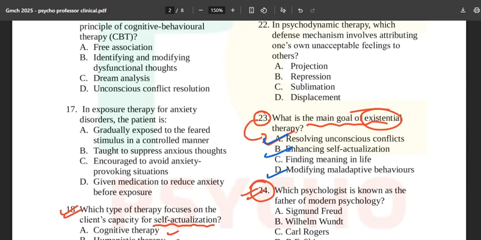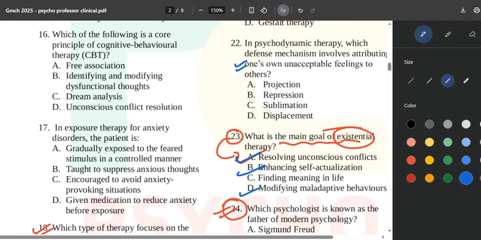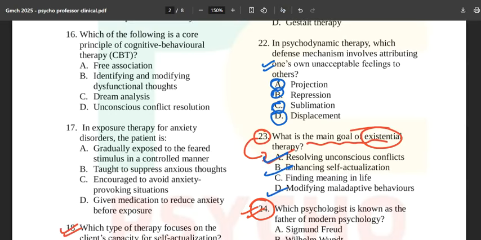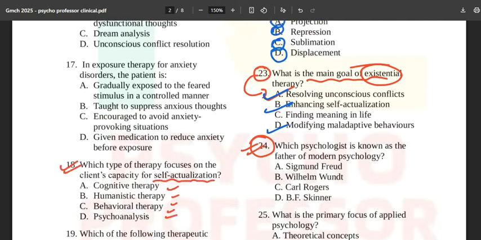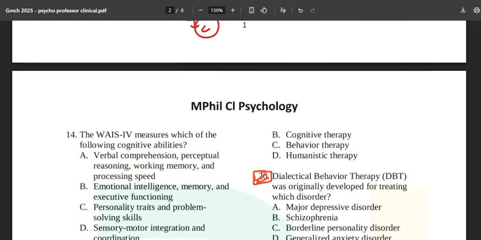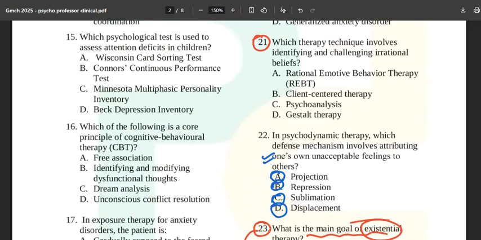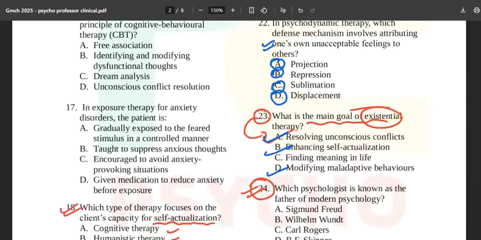Now, moving forward, in psychodynamic therapy, which defense mechanism involves attributing one's own unacceptable feelings to others? I have told you a number of times that defense mechanisms are very important. Everything you are looking at on your screen right now comes from these four books only. Where is that question on cognitive distortions? I will tell you shortly where it is.